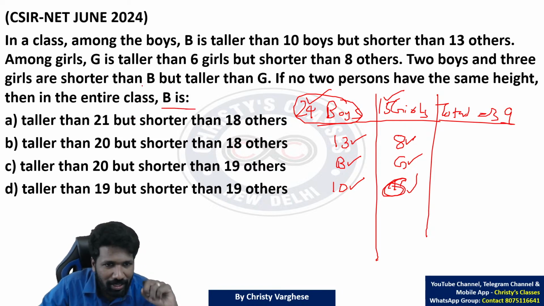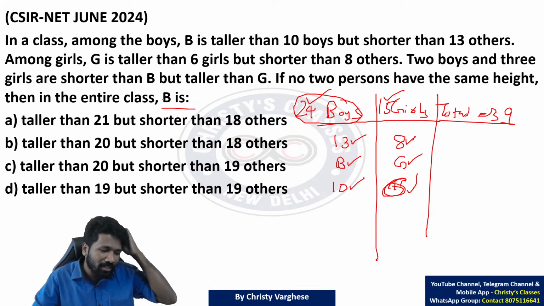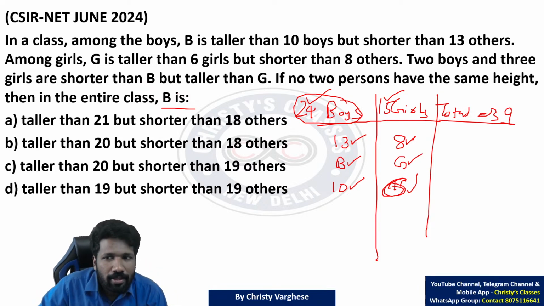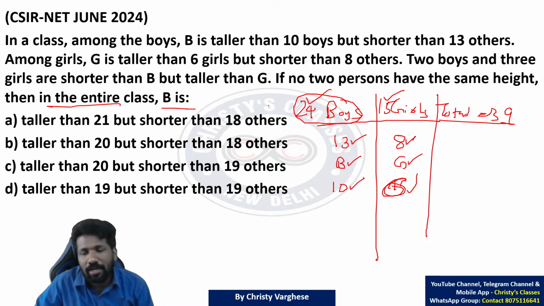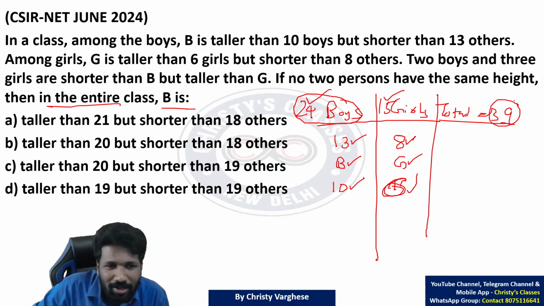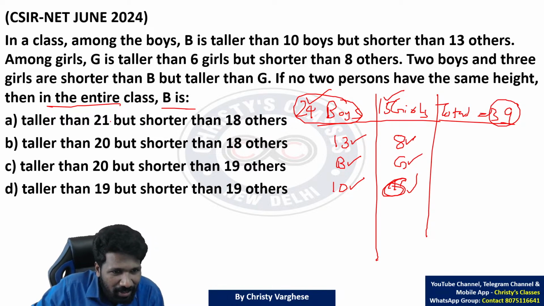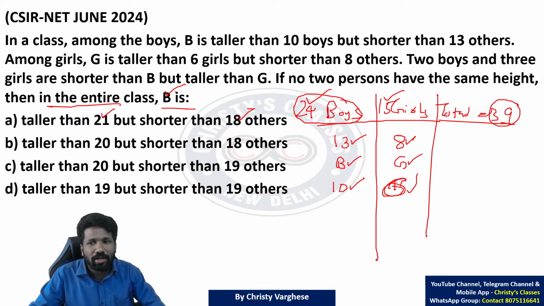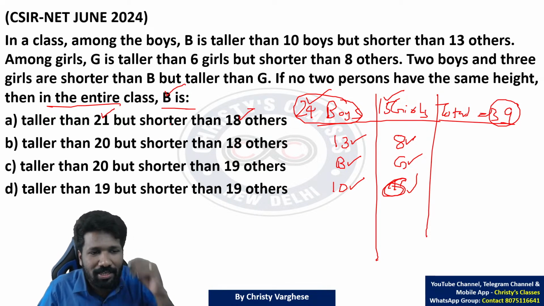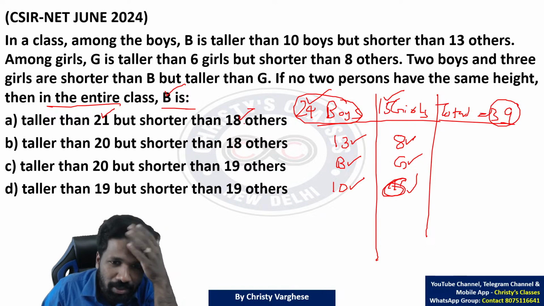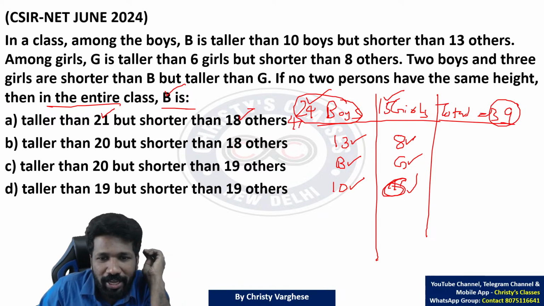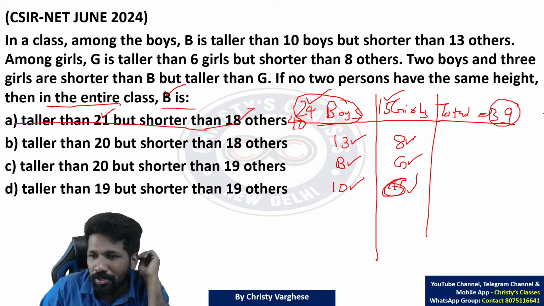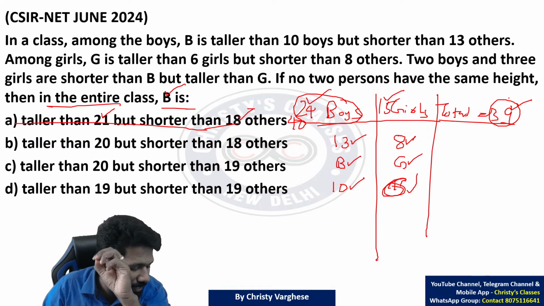Before going to the next sentence itself, let us check whether options are aligned with this or not. Among the entire class, boys and girls together, total 39 people are there. This should not be contradicted. That is the first thing. B is taller than 21 and shorter than 18 means 21 people, 18 people and B included. Total how many people? 21 plus 18, 39 plus B. 40 people are there in option A. So that is readily eliminated because you already know 39 people only are there.